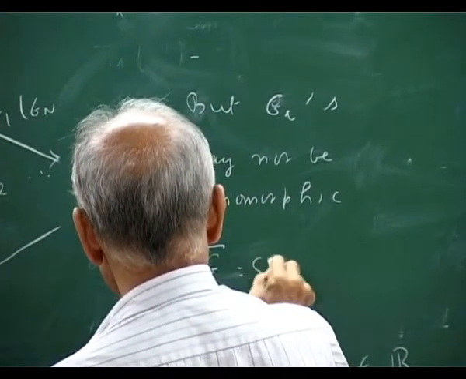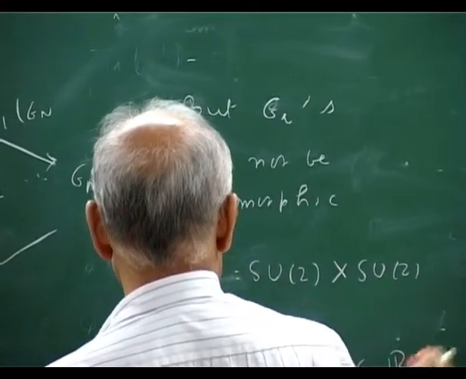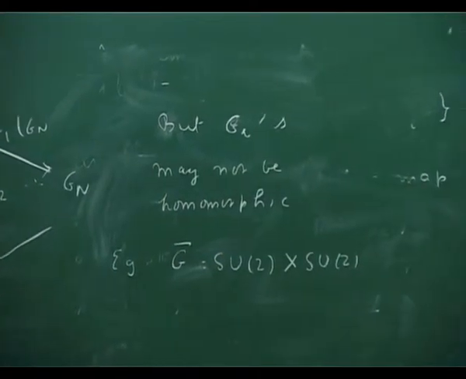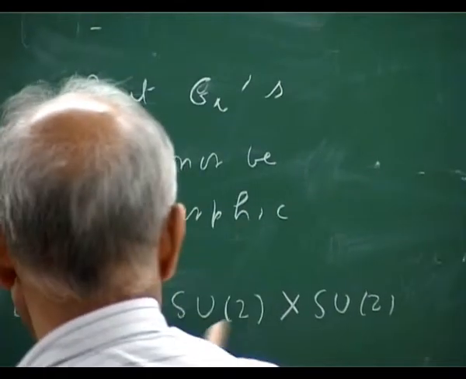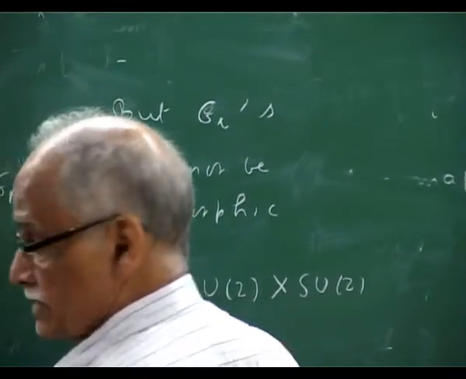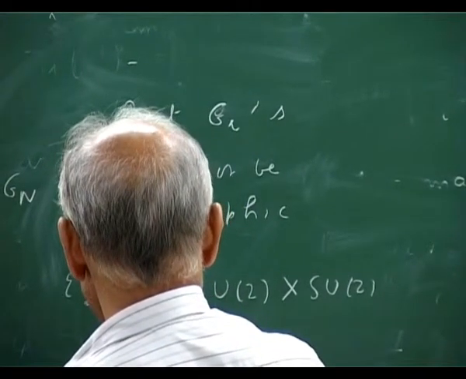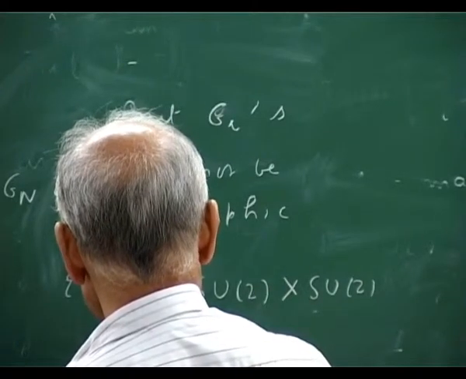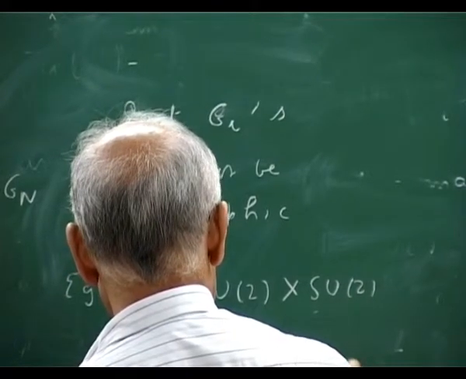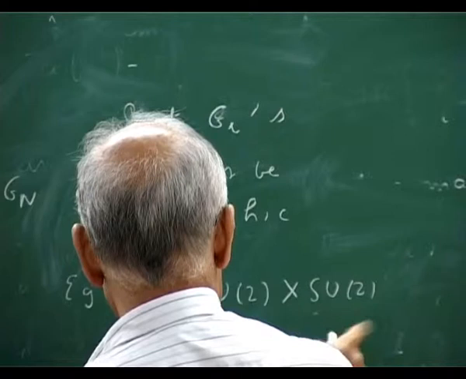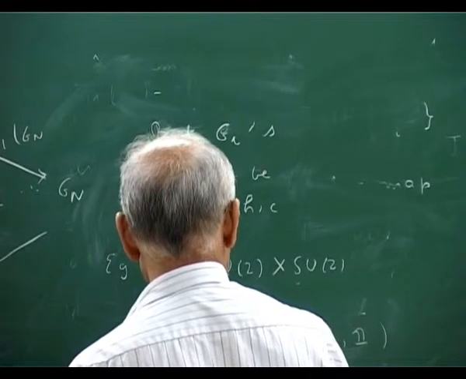I take SU2 cross SU2. Okay. Here, the center of this group is (1,1), (-1,1), (1,-1), then you get (-1,-1).